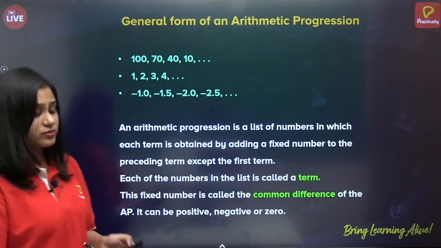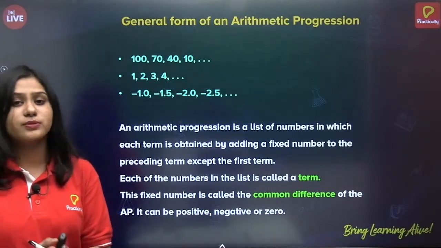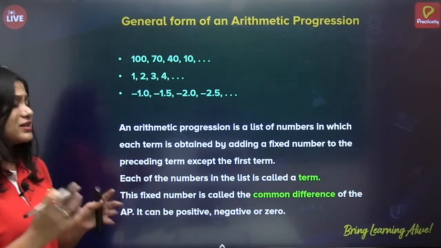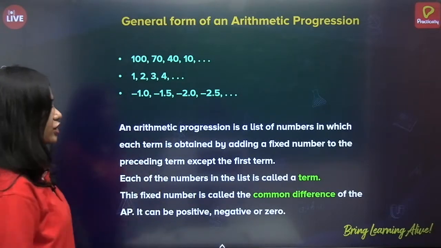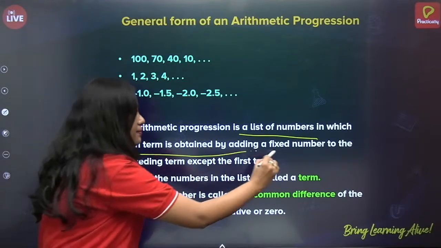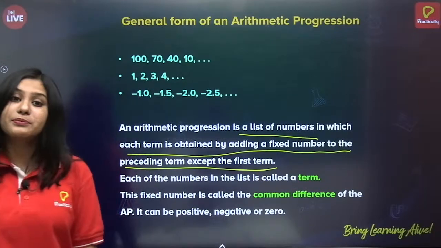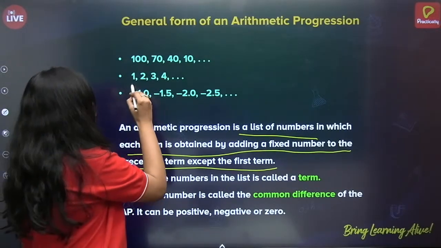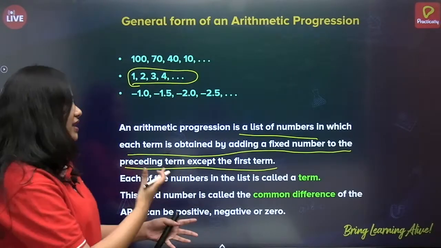So yes, done. Now we will step into the general form of an arithmetic progression. So whether it is in geometry or arithmetic, there's always a general form, right? So now, an arithmetic progression is a list of numbers in which each term is obtained by adding a fixed number to the preceding term except the first term. So what does this statement mean? Suppose, let us take a simple example: 1, 2, 3, 4. Okay, it's very simple to understand.